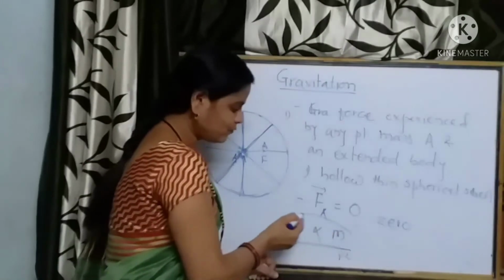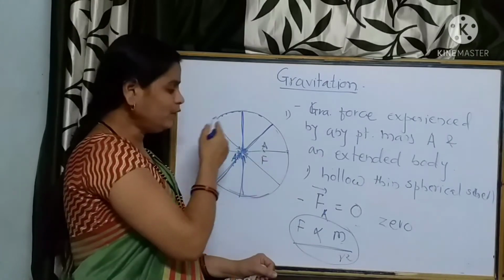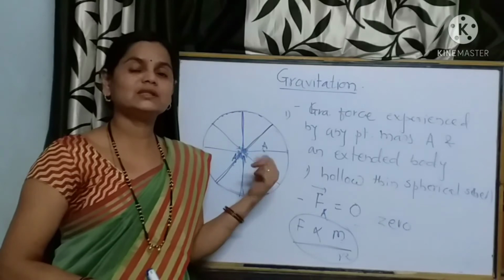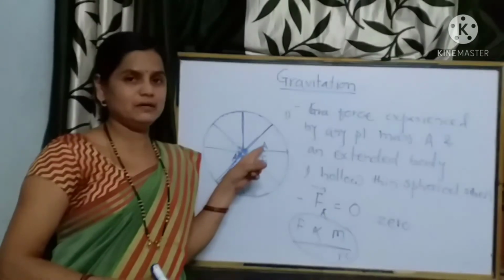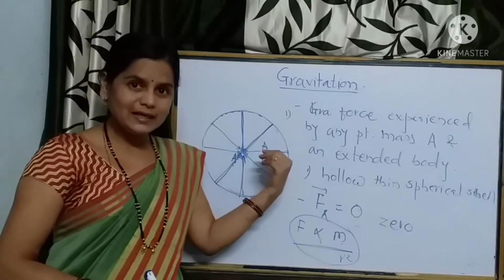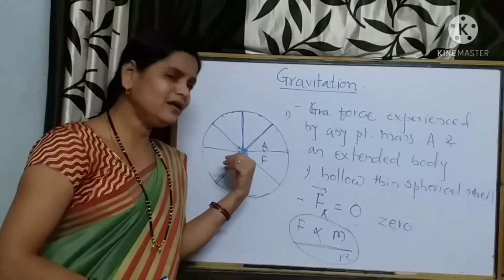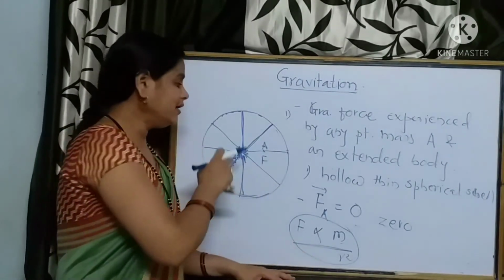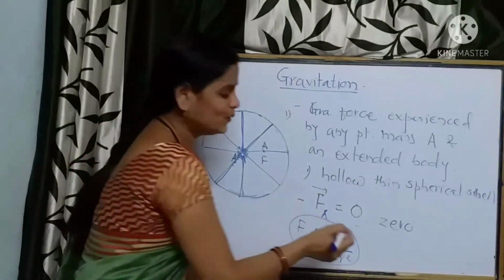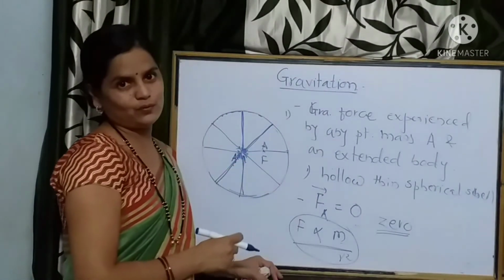From this law of gravitation, if we calculate the net resultant force acting on any point mass due to a spherical shell, at the center or anywhere inside the shell, it is equal to 0. This is the resultant gravitational force.